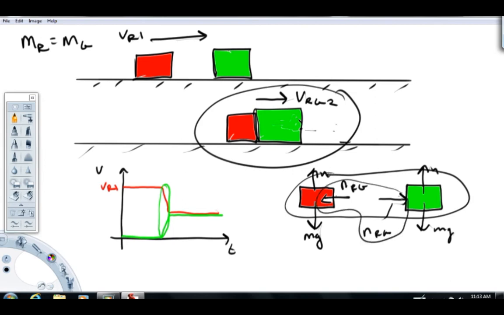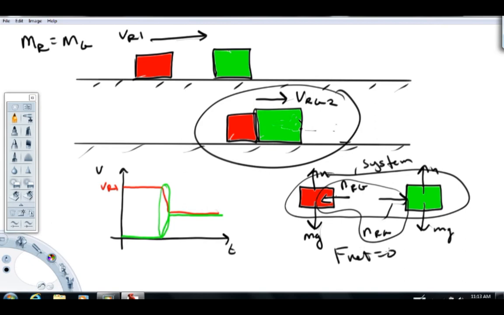Even if you try to include it, the vector sum is 0. So it's very, very important to note that as long as we define our system as both of them together, the net force on that system is 0.